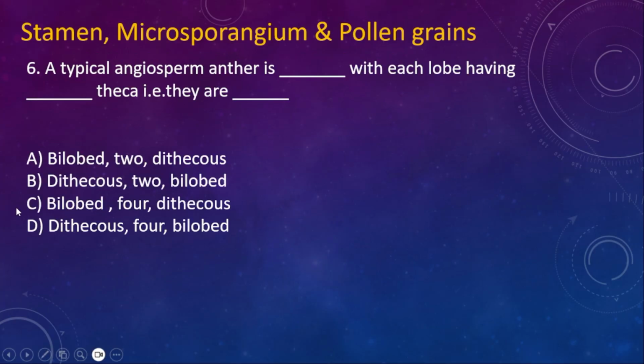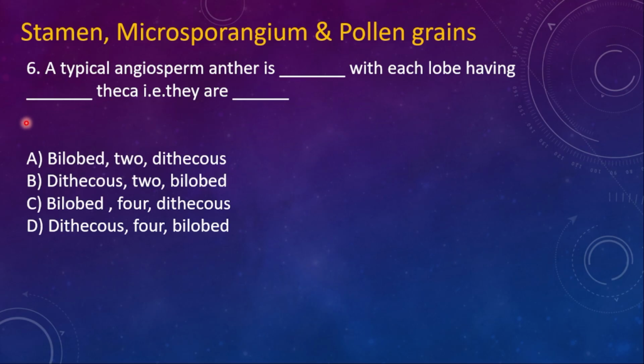Next, from the topic stamen, microsporangium, and pollen grain. Sixth question. A typical angiosperm anther is dash with each lobe having dash theca, that is they are dash. This is very important, I can say. From this portion, the stamen and microsporangium, especially the pollen grain, many questions have arisen. They will only modify the question type, that's it, but you must have the concept.